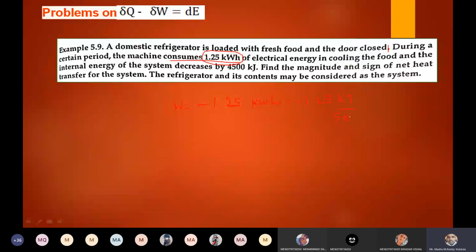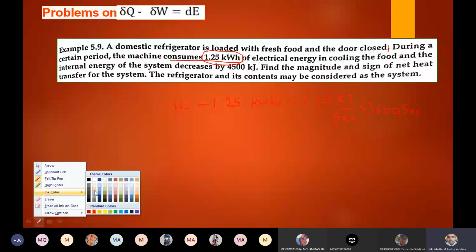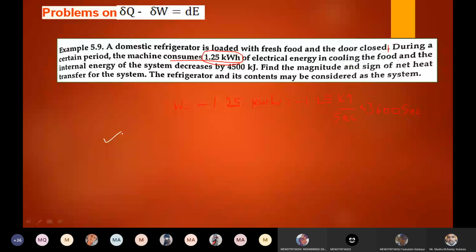Sir, can you change the color? We can't see it. Okay, sorry. Is white color okay? Yes, sir.